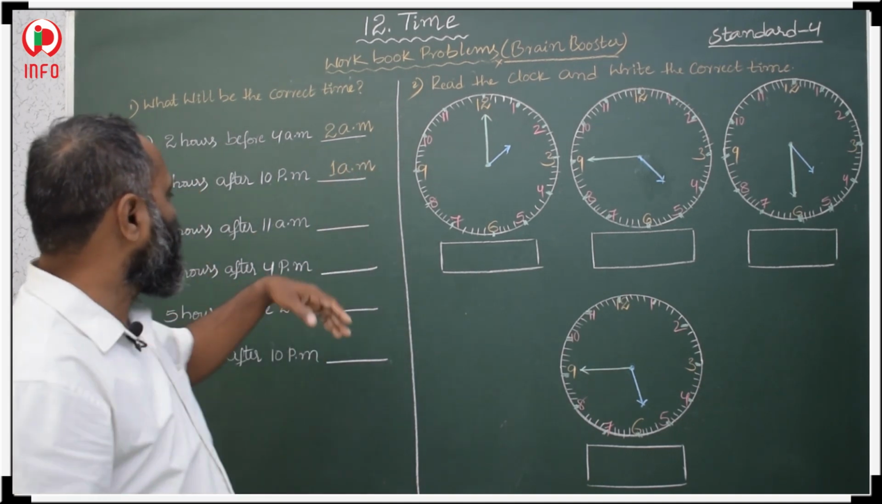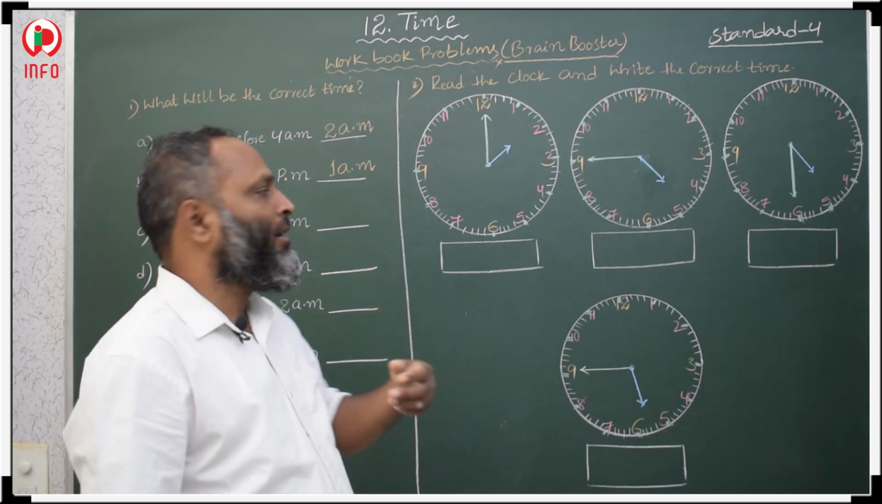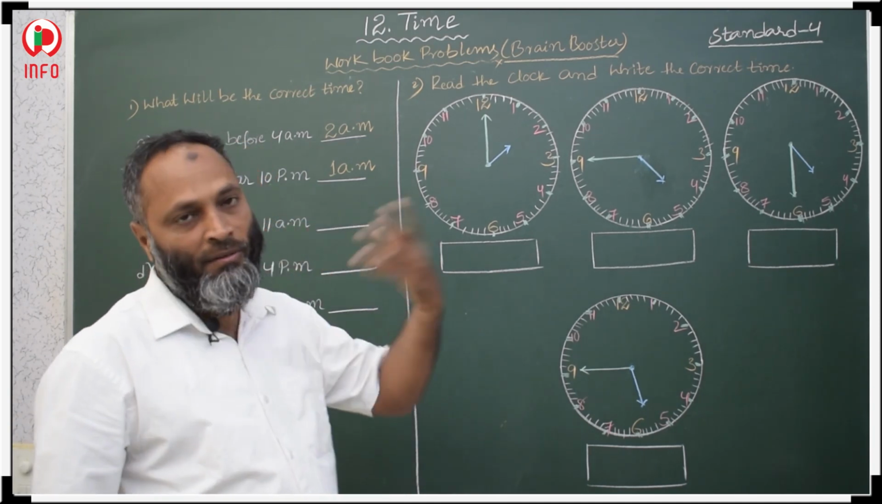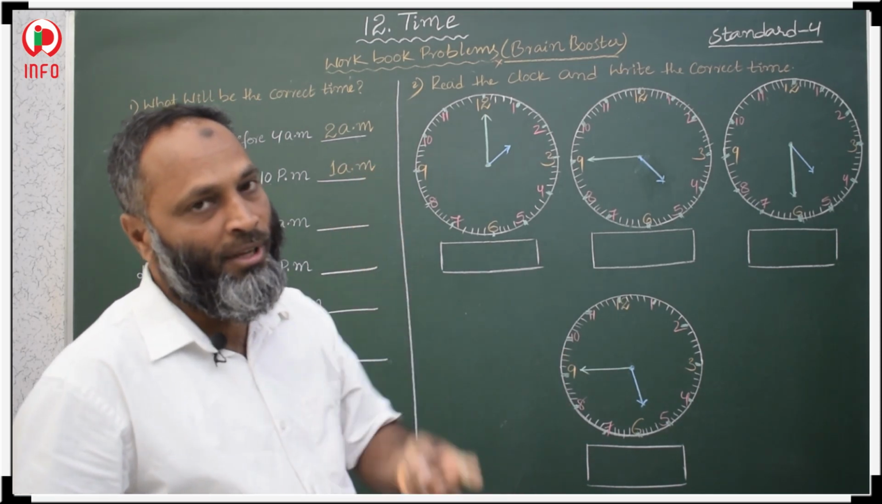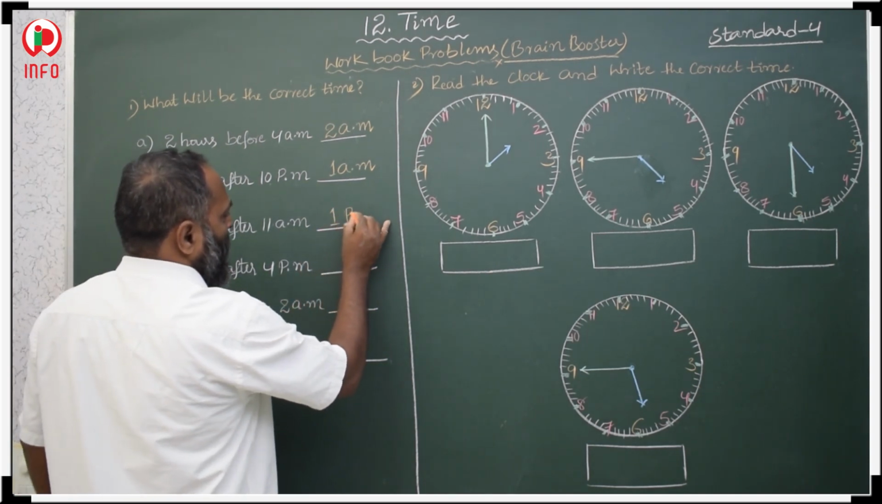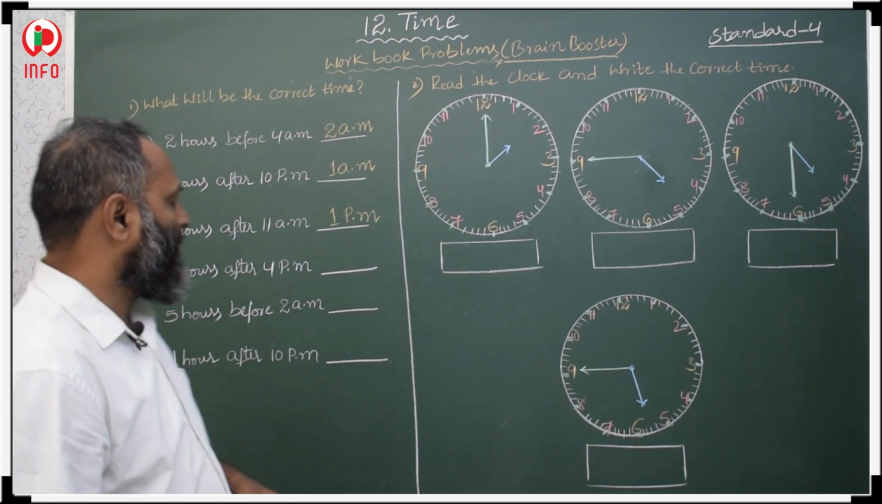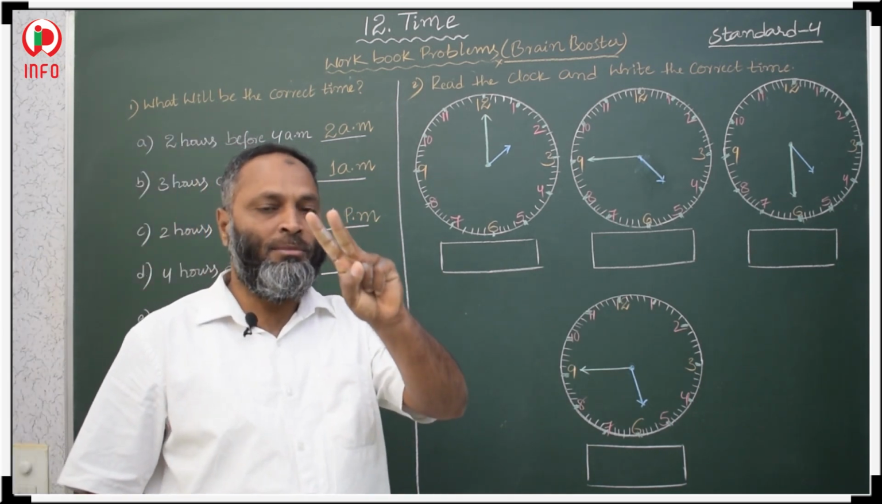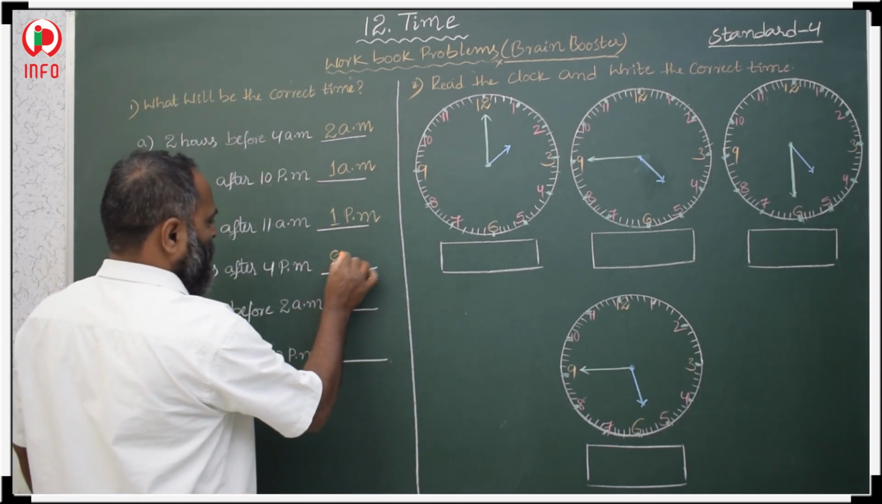Then 2 hours after 11 a.m. After means we should count forward. Forward counting means after 11, 12 noon will come. 12 noon, then after that 1 p.m. So 1 p.m. will come. Then 4 hours after 4 p.m. After 4 p.m., 5 p.m., 6 p.m., 7 p.m., 8 p.m. So 8 p.m.